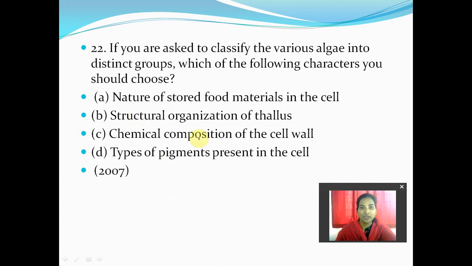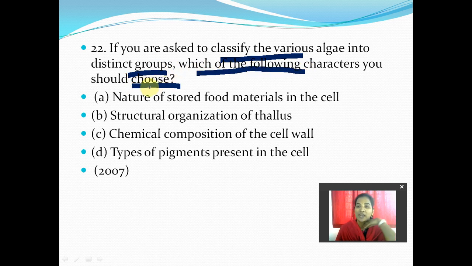Next, 22: if you are asked to classify the various algae into distinct groups, which one of the following characters should you choose? Suppose certain characteristics of an algae are given and you are asked which characters you would choose.